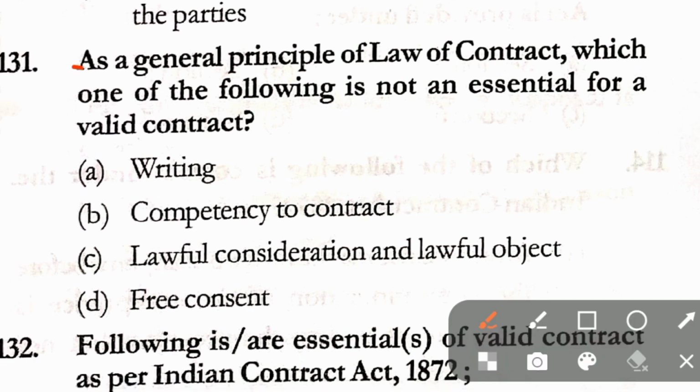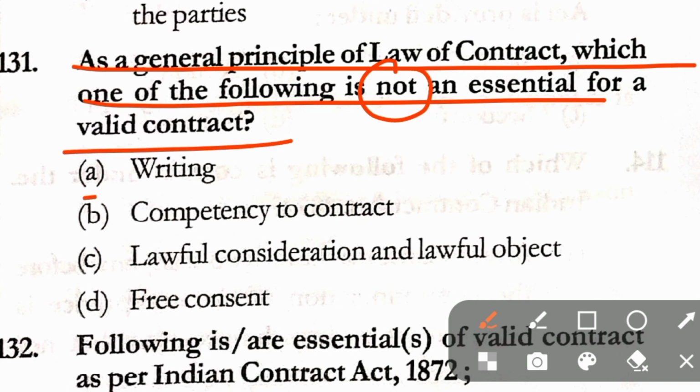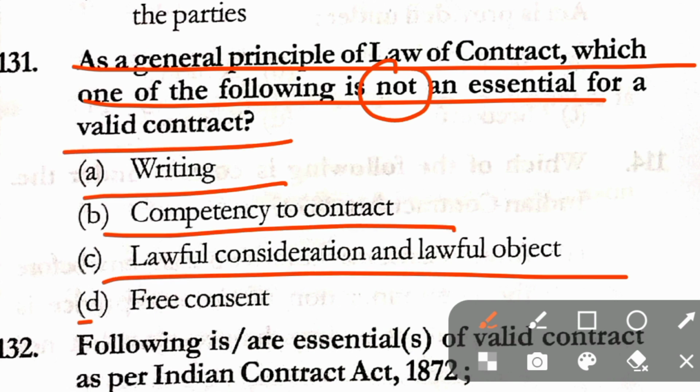Question number 131. As a general principle of law of contract, which one of the following is not essential for a valid contract? Option A, writing. Option B, competency to contract. Option C, lawful consideration, lawful object. And option D, free consent. Here in question number 131, the correct answer is option A, that is writing.